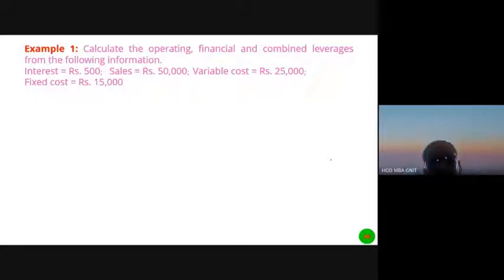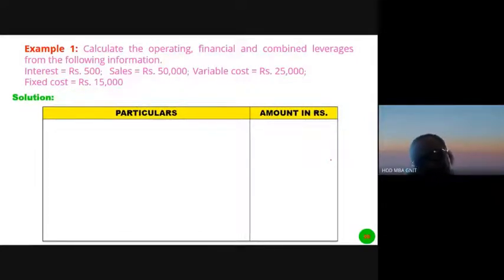Variable cost 25,000. Fixed cost 15,000. So what do we have to calculate? Financial leverage, combined leverage, and operating leverage also. Let us first of all calculate operating leverage, thereafter financial leverage, and finally combined leverage. Let us make the solution.